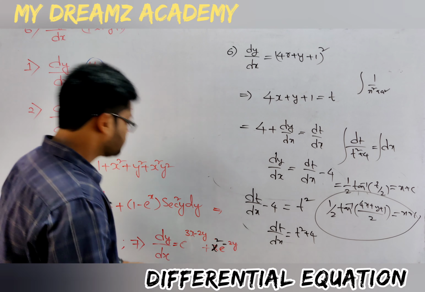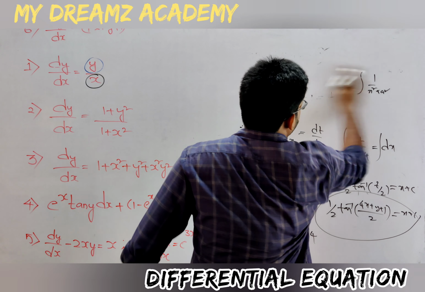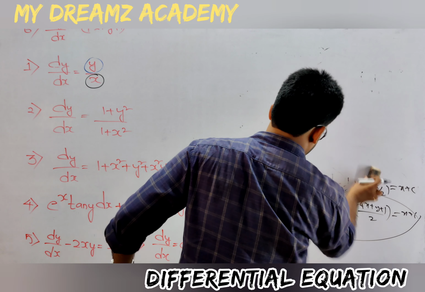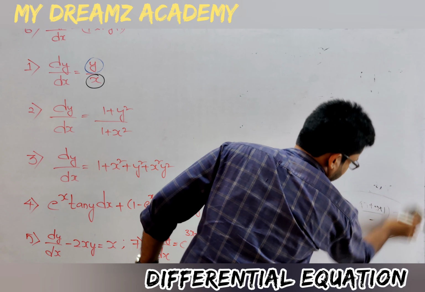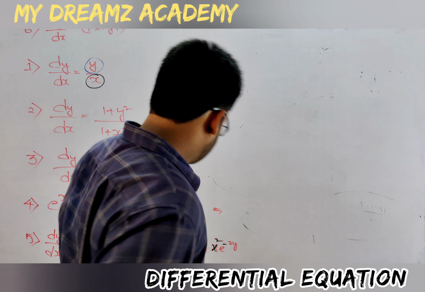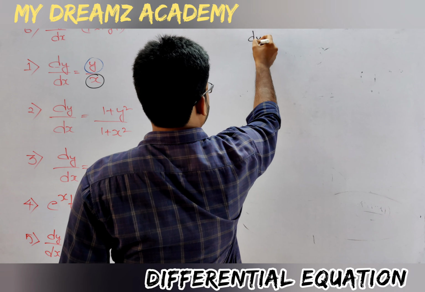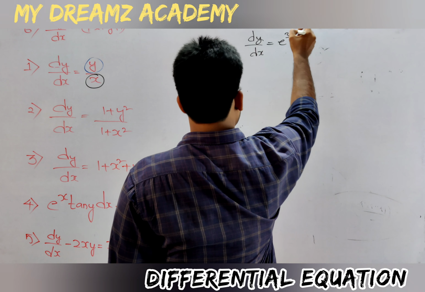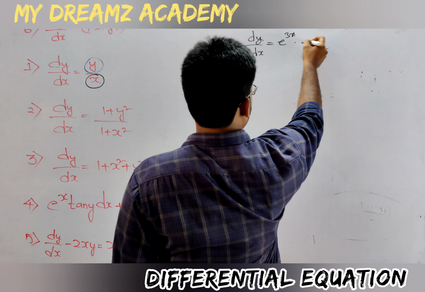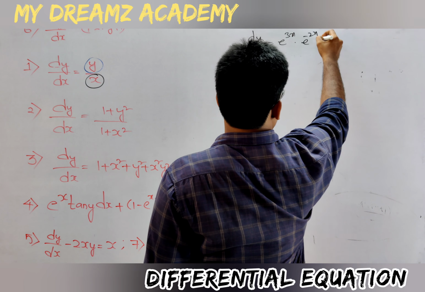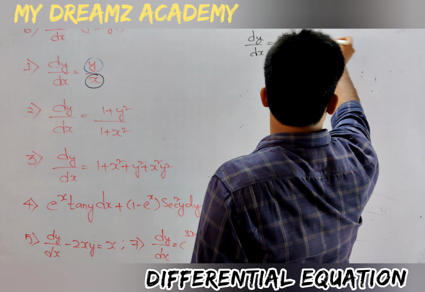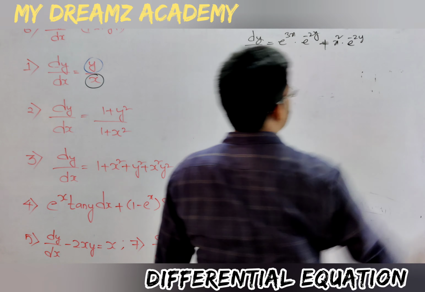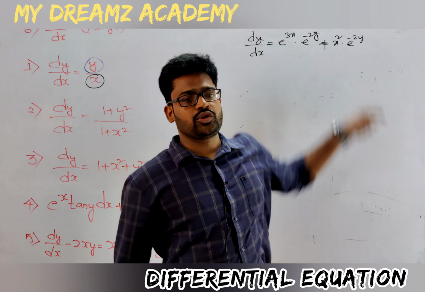x square, dy by dx equals e to the power of 3x e to the power of minus 2y plus x square e to the power of minus 2y.